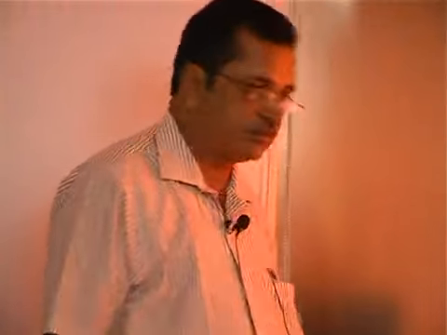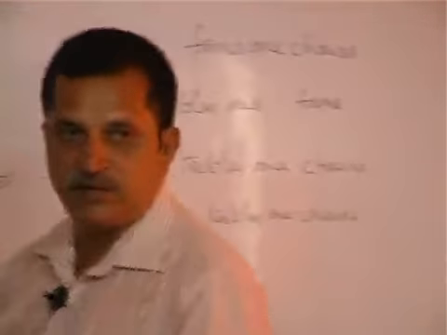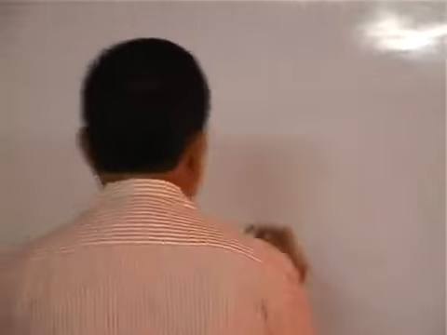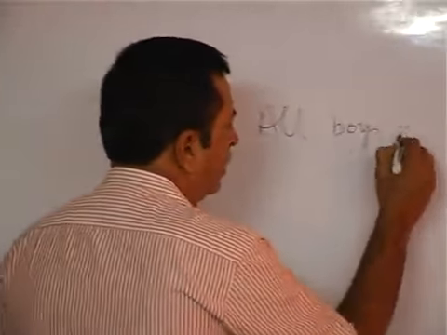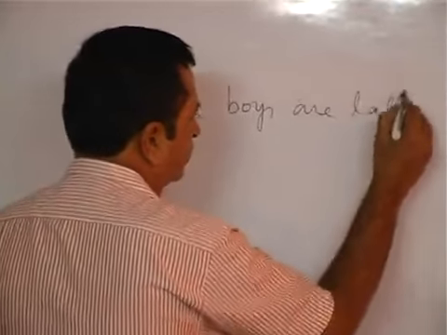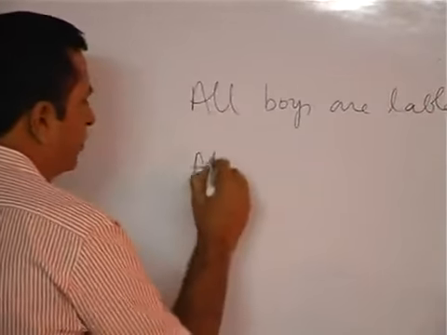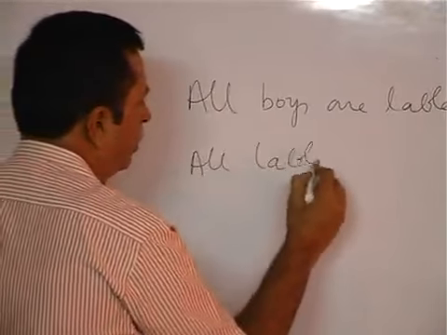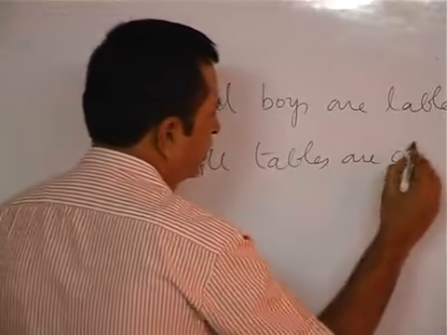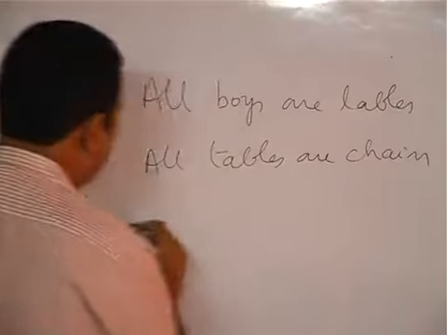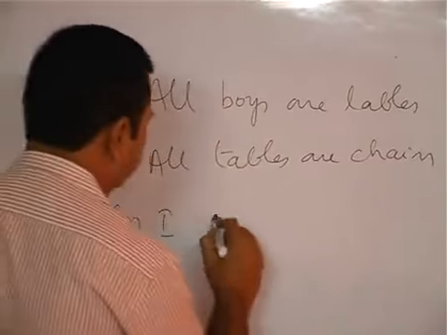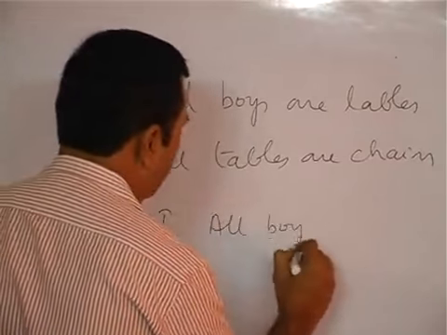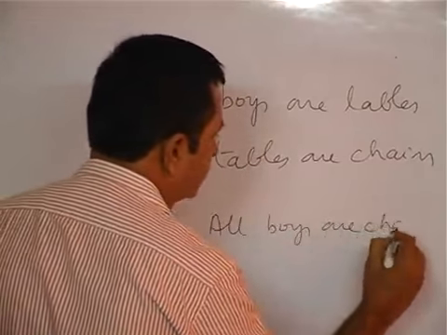Before we go into this, let me tell you a small point. Suppose I take two statements. All boys are tables. All tables are chairs. Conclusion 1: all boys are chairs.